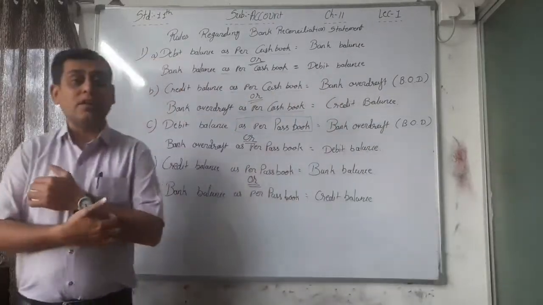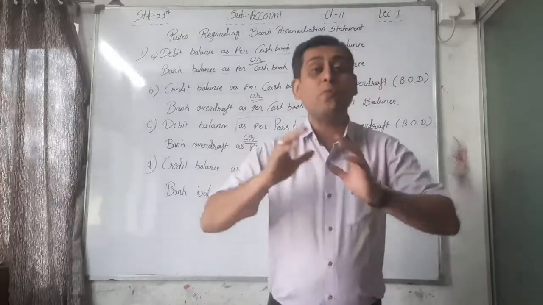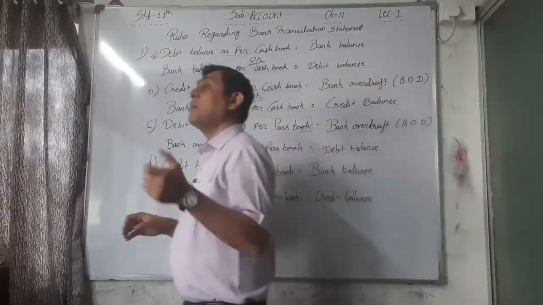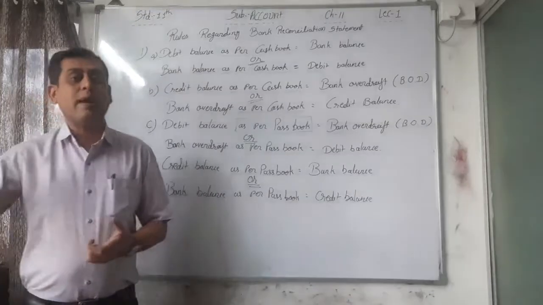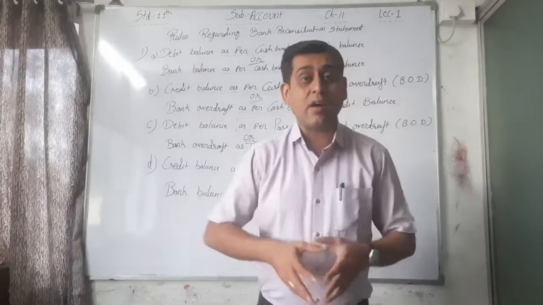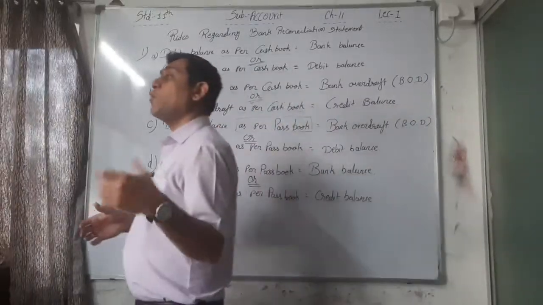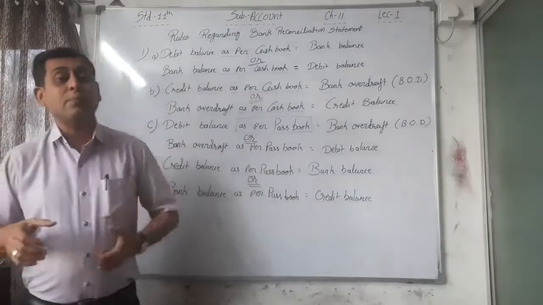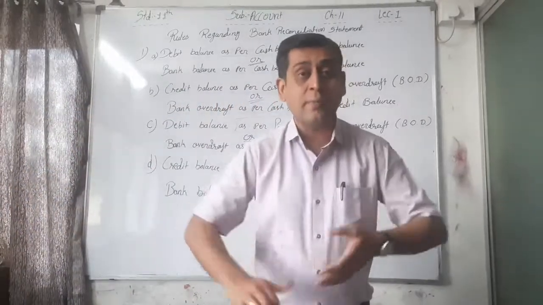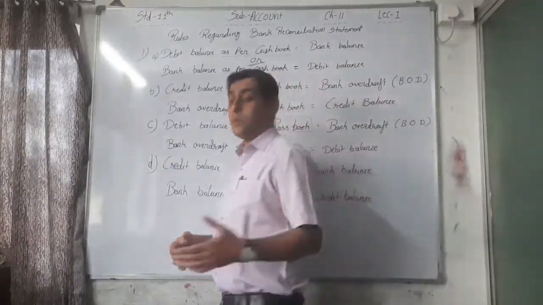Find out the reason, and then on the basis of that reason you have to prepare a statement to say that these are the mistakes done by the trader or these are the mistakes done by the banker, and that's why the balance does not tally. So you have to prepare this one type of statement to record the reasons why the balance does not tally, and that statement is called a bank reconciliation statement.